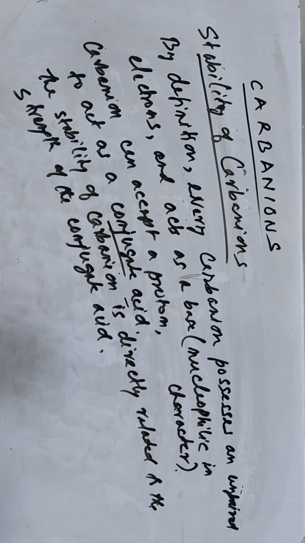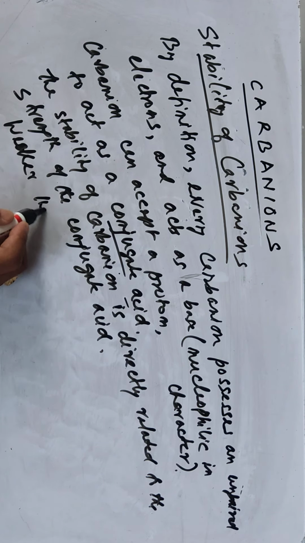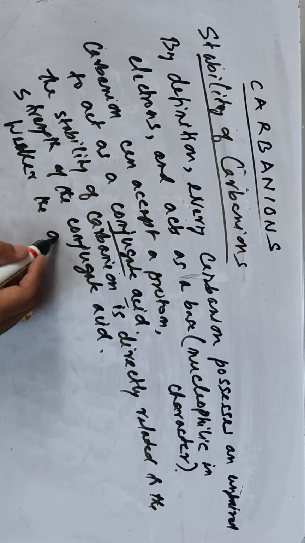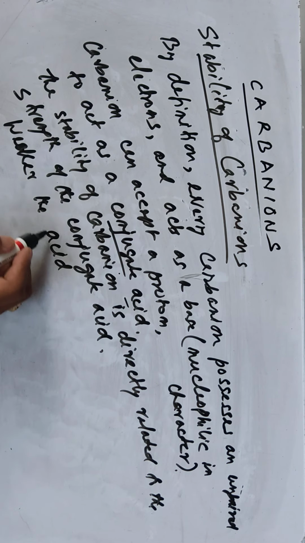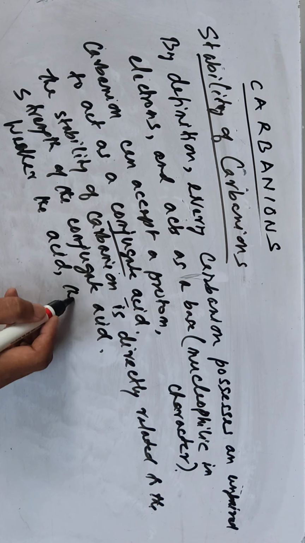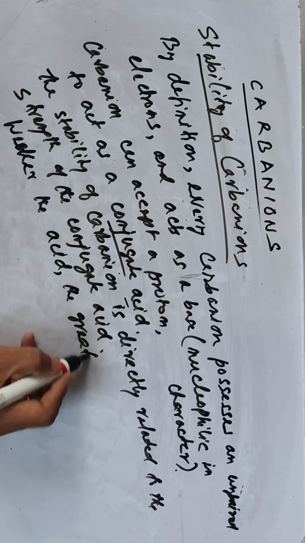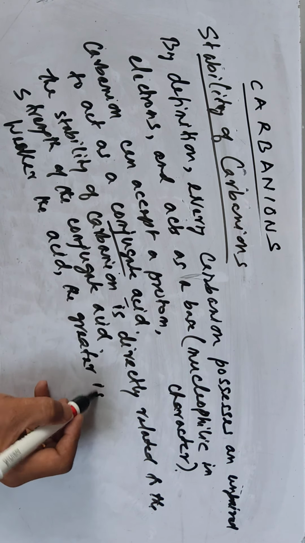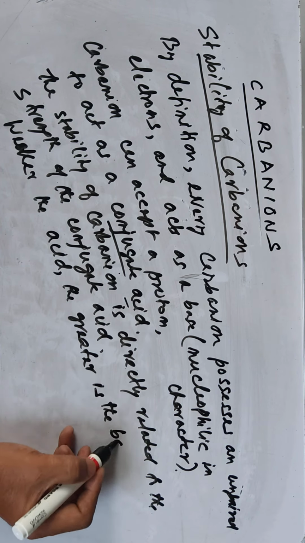The weaker the acid, the greater is the base strength. The strength of the base increases.